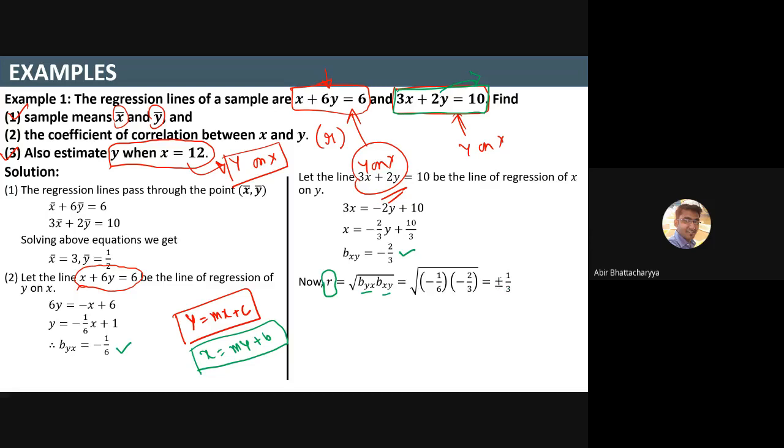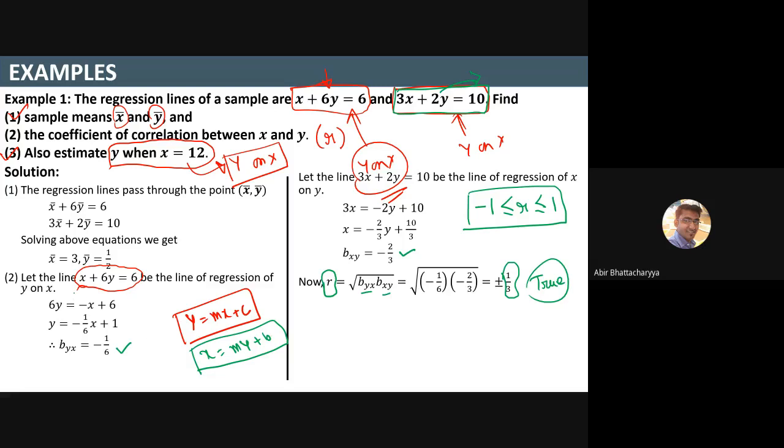And we know that the value of r is always between minus 1 and 1. The correlation coefficient is always in between minus 1 and 1.